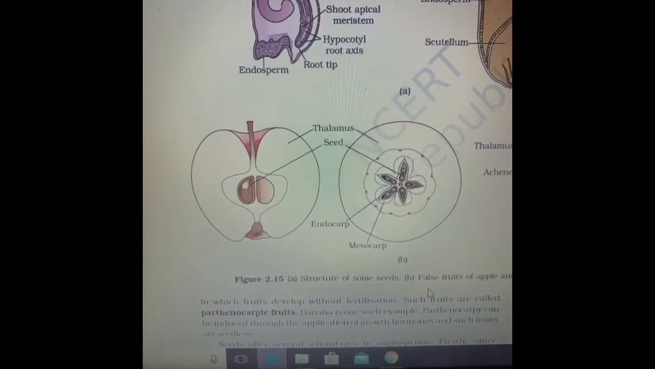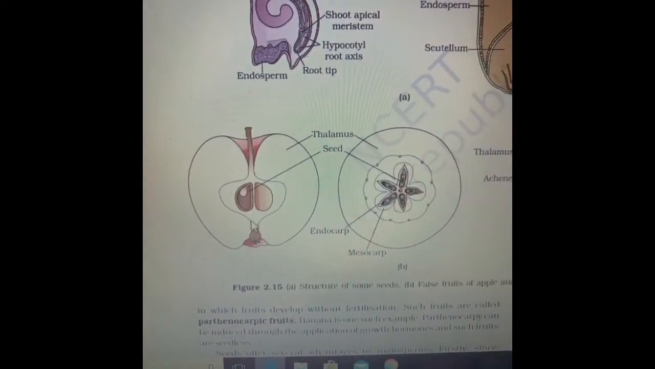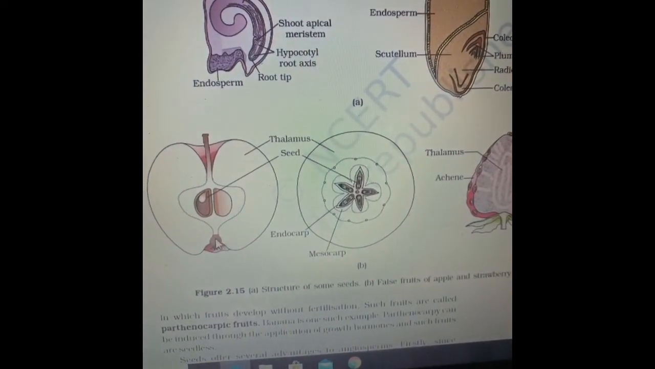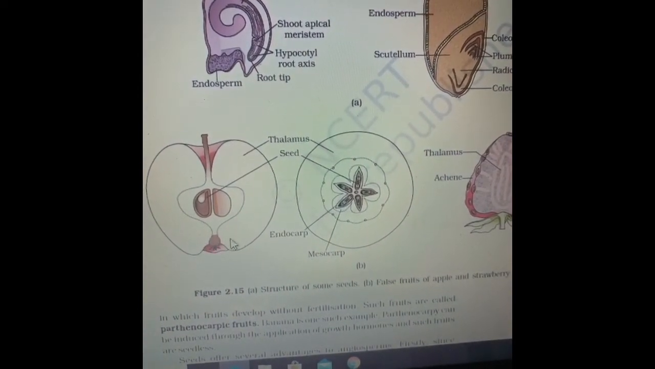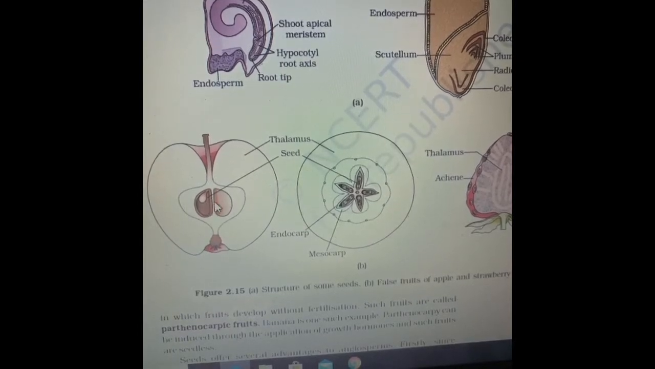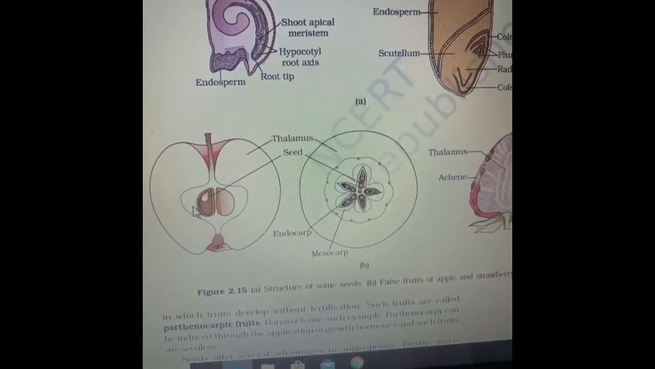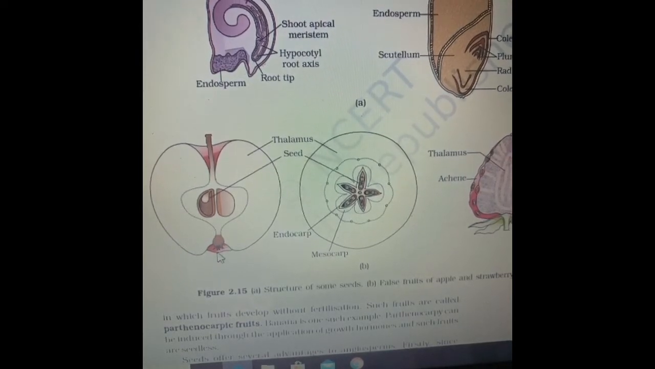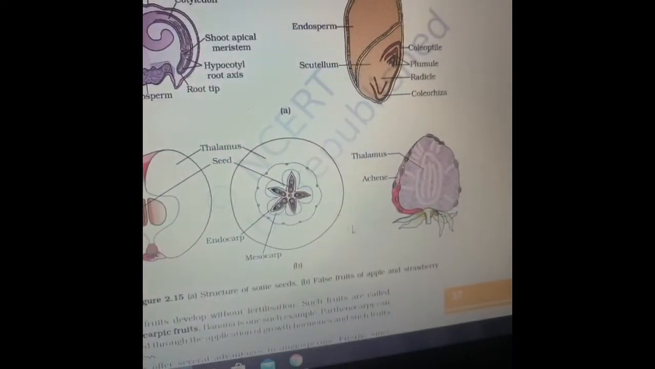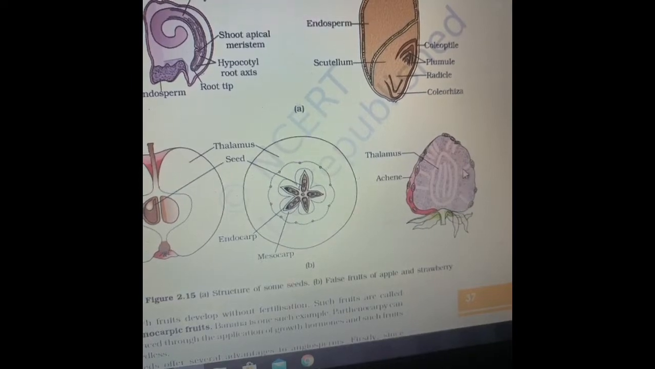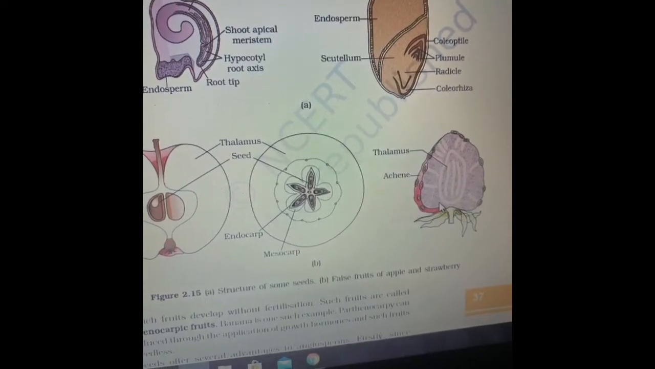The NCERT book shows these two diagrams. This is a diagram of the apple, where it is a false fruit. The thalamus is growing into the fruit. The ovary and the ovule are over here. The endocarp is here, the mesocarp is around, and so is the pericarp, and here is the remnant of the flower. Again here, this is the thalamus which is becoming the fruit in case of strawberry.